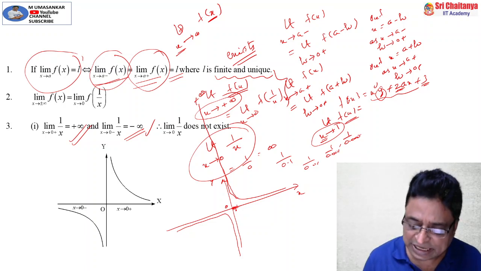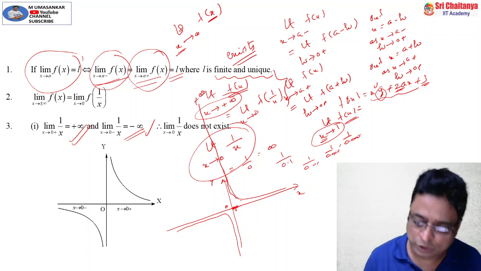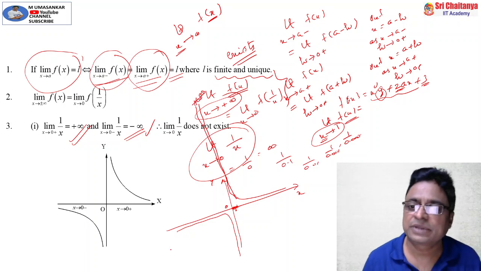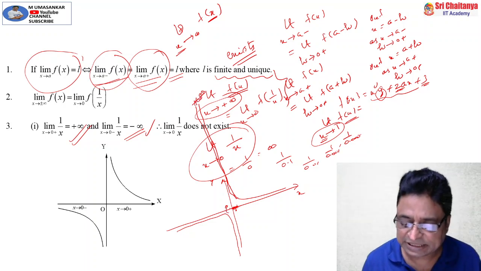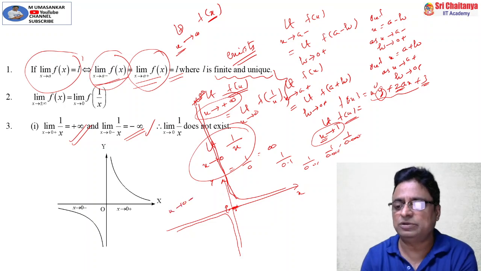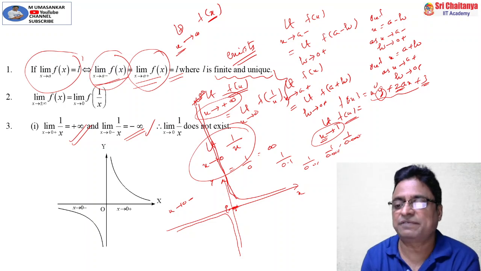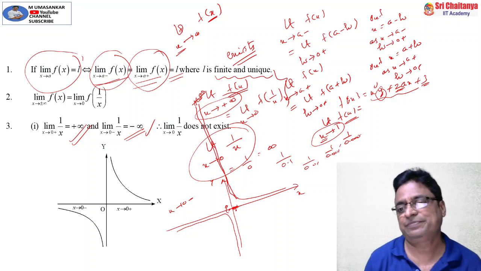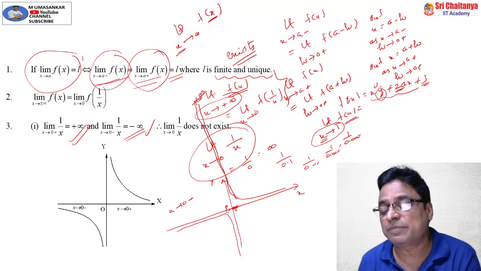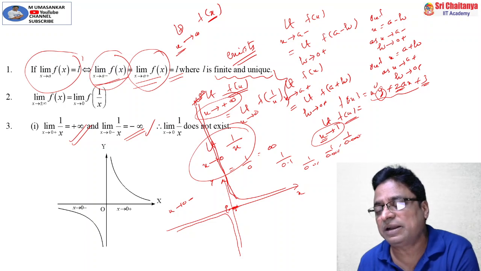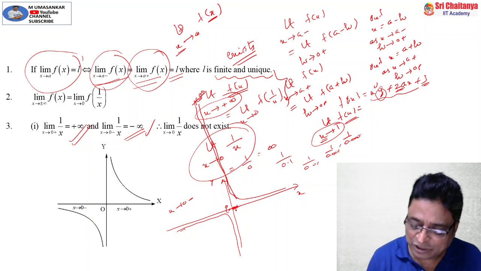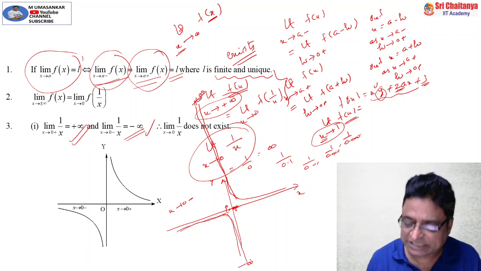So this is the right hand limit at x is equal to 0. The right hand limit at x is equal to 0 becomes plus infinity. And here the left hand limit, that is limit x tends to 0 minus, means a sequence of values of x which are less than 0 but nearer to 0. What are those values? Minus 0.9, minus 0.99, minus 0.999, like that. You substitute those values, again you will get all values in the negative, which is minus infinity.